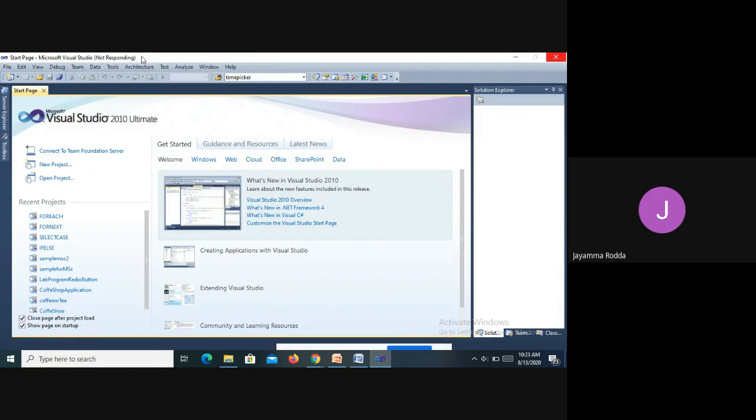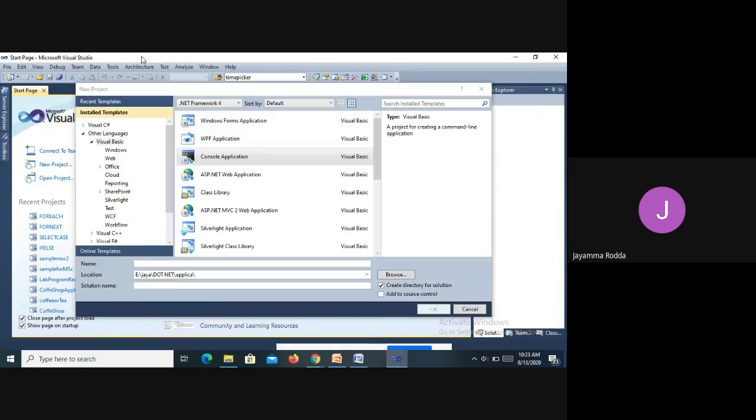Since Visual Studio is a huge software, it takes a little time to respond. When you open a new project, you have to say what you are going to do. Are you developing an application using Visual Basic, Visual C++, or Visual C Sharp? Since we are developing an application in Visual Basic, I have selected Visual Basic. In Visual Basic, I am going to develop a console application right now, because I need to learn how to develop an application and how to write code using the statements. So I have taken the console.